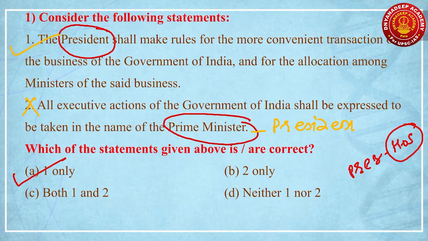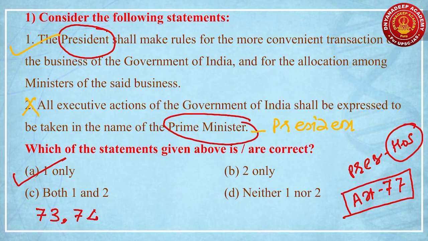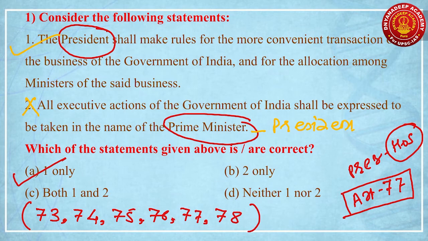Here remember, you have to keep this article in mind, that is Article 77. One thing I want to make very clear about the articles that every student preparing for UPSC prelims should know. They are Article 73, then 74, 75, 76, 77 and finally 78. I will request every one of you to go through these articles today itself. Why? It happens every year that at least 2 to 3 questions are asked from these 6 articles only. This is the reason why we have taken this question for discussion early.